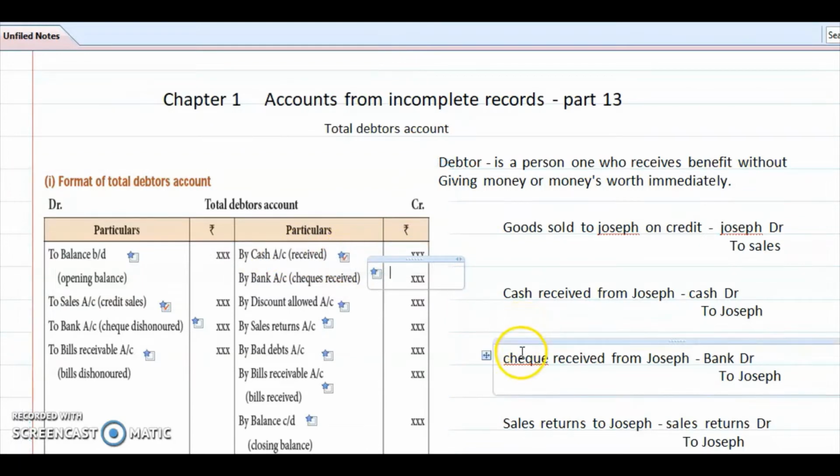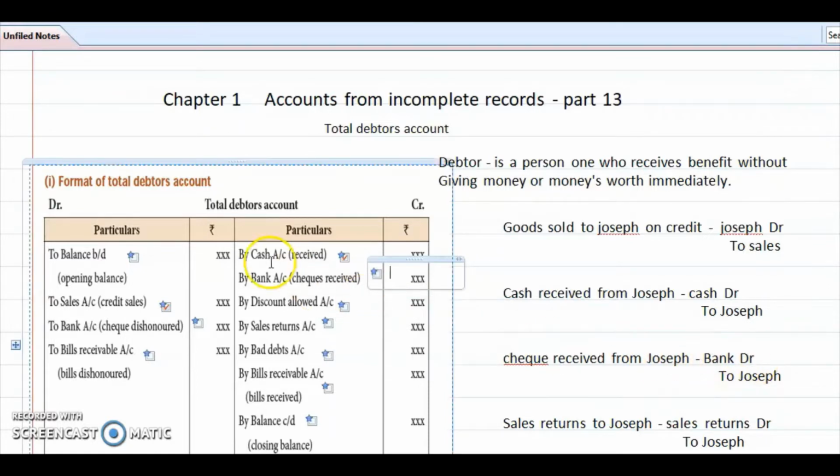Okay. Next, cheque received from Joseph. Bank. What entry will we make? Bank account debtor to Joseph account. We will receive payment in the form of cash, and also in the form of bank cheque. Joseph account is a debtor account. Bank is in debit, which means we have to write in the credit side, by bank cheque received.